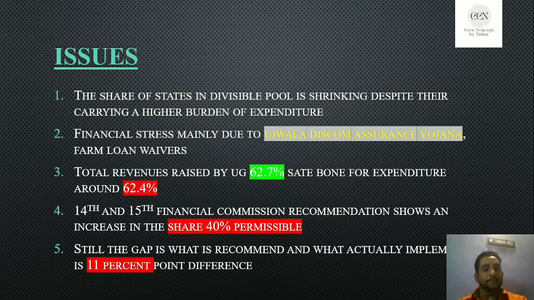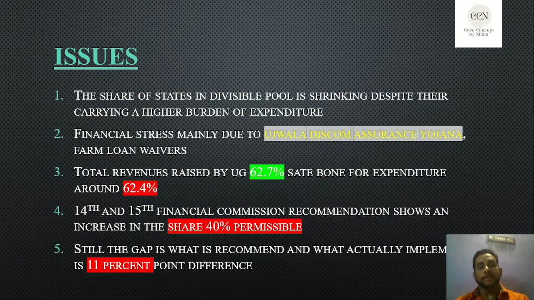Now see the second point: financial stress mainly due to Ujjwala, Discom Assurance Yojana. Yes, these centrally sponsored and center-state sponsored schemes are putting more burden on the states. For example, the center started the Ujjwala Yojana, giving a gas subsidy to poor people, but the subsidy is to be shared in a 60:40 ratio: 60 for the central government, 40 for the state government.